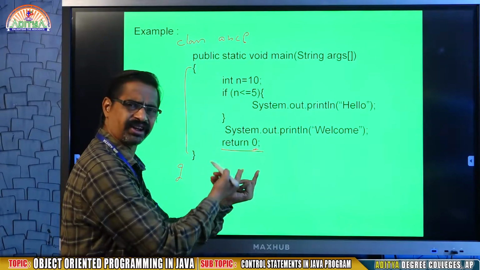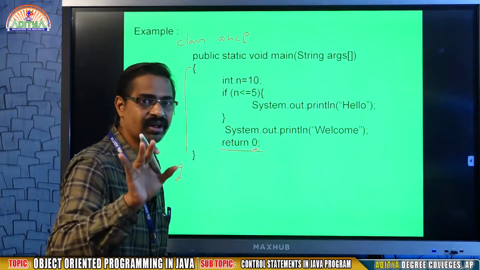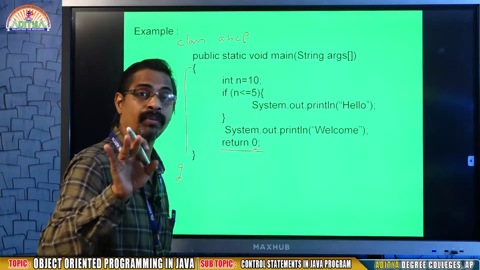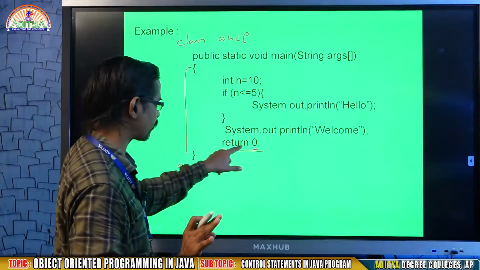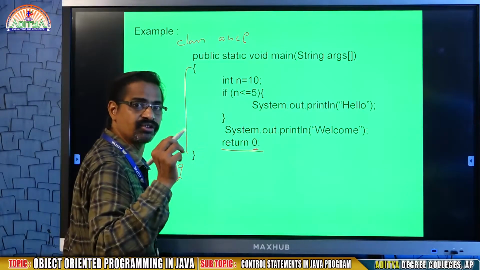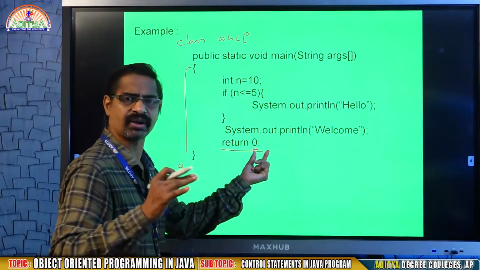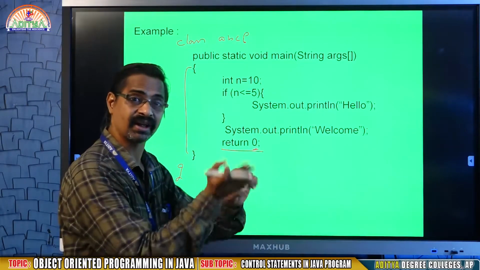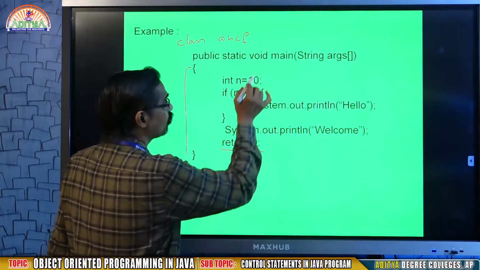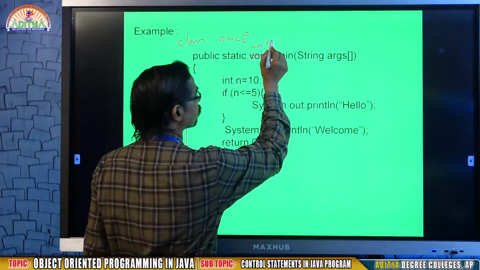So you may return 0 or 1, whatever it may be. In a function, return 0 means true, remember. Whereas in a condition, 0 means false. But in the context of a function, return 0 means true. That means here you are returning a value 0. Or you may return 5, you may return minus 5. The value is not important, but the returning of a value is important. So return 0. Here 0 is an integer, so in place of void, you need to write int.